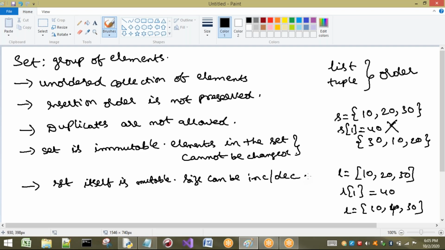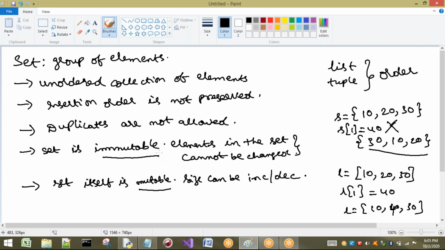So changing the elements is not possible, but if you consider the size of the set, the size can be increased or decreased. That means once a set is created, let us consider how many elements are there? 3 elements are there. The size is 3. I can increase that. The size of the set can be modified. It may be increased or decreased. So I am calling it mutable.